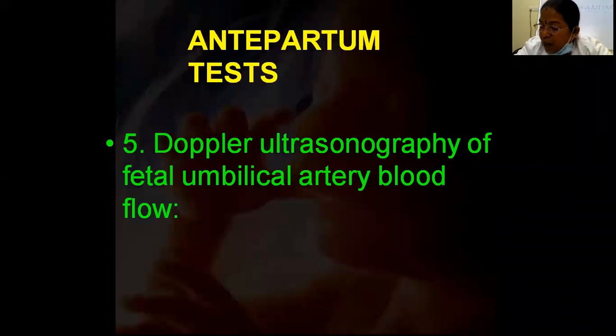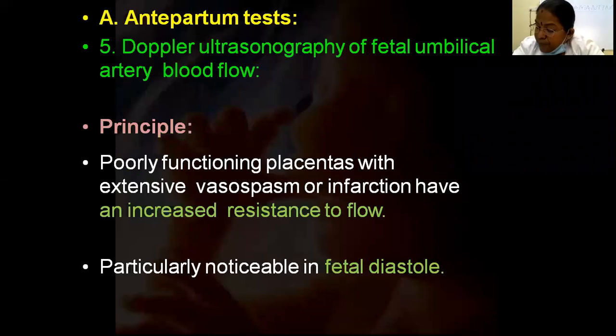Fetal tone and fetal movements are the last parameters to show abnormal changes. For that reason, Doppler ultrasonography of the fetal umbilical artery is very important, and it is the first thing which can give us a clue regarding hypoxia. The indication for this is a non-reactive NST or a high-risk pregnancy.